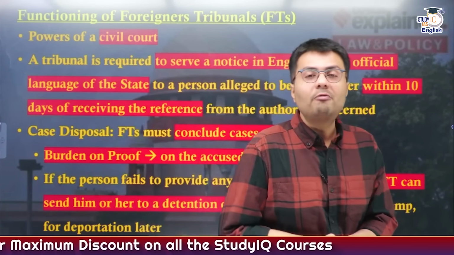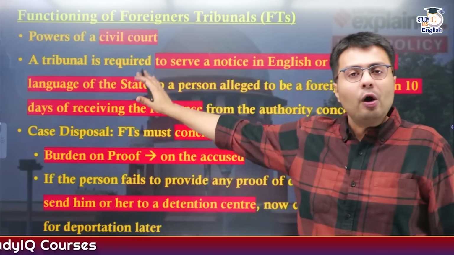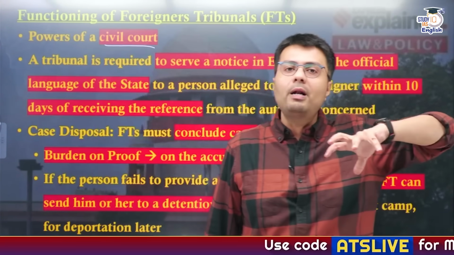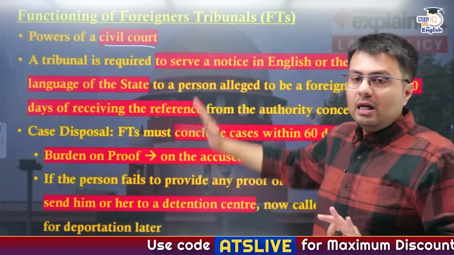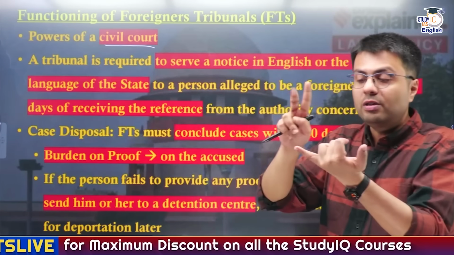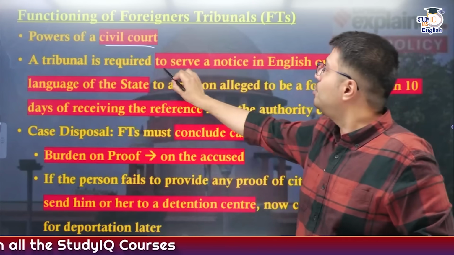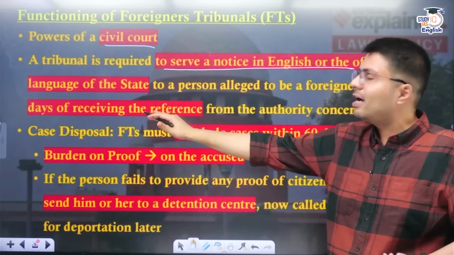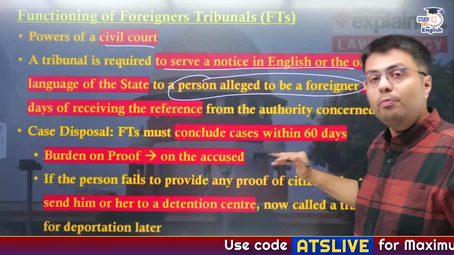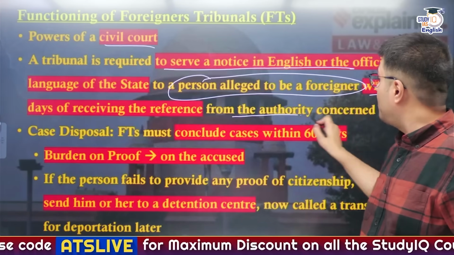Now after these cases have been referred to the foreigner tribunal, let's see how the foreigner tribunal functions. First of all, the foreigner tribunals are given the powers of a civil court, so they can summon any people because they have been given such a power. Once they have been referred cases by the two bodies that I've told you, the State Border Police of Assam as well as the Election Commission of India, they are required to serve a notice in English or in the official language of the state to the person who is alleged to be a foreigner, and this has to be done within 10 days from the date that they receive references from the authority concerned.